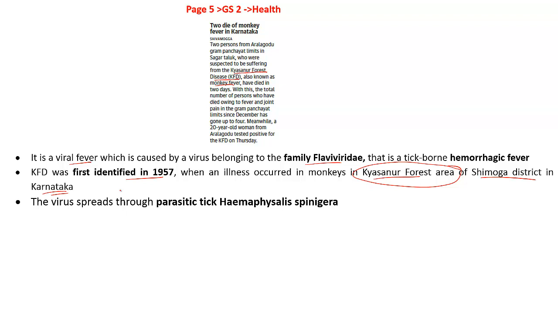The virus spreads through a parasitic tick called Haemaphysalis spinigera. So what this means is that this is a kind of forest tick which is a major element in the transmission of this particular virus. Apart from the monkeys, there are also a variety of other animals, including porcupines, rats, squirrels, mice, as well as shrews.